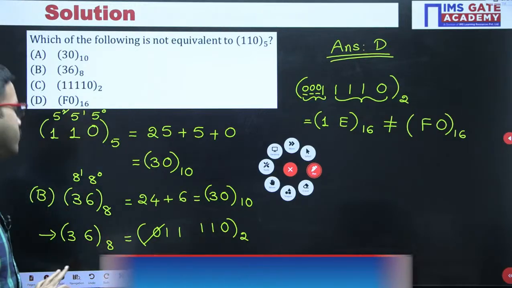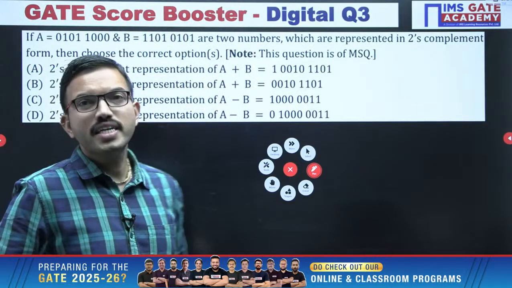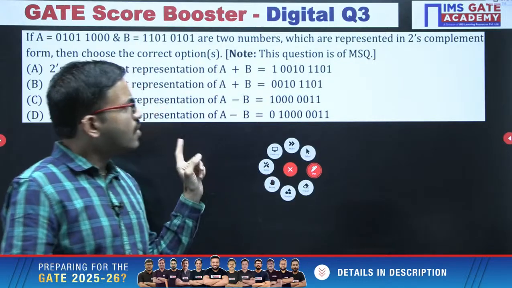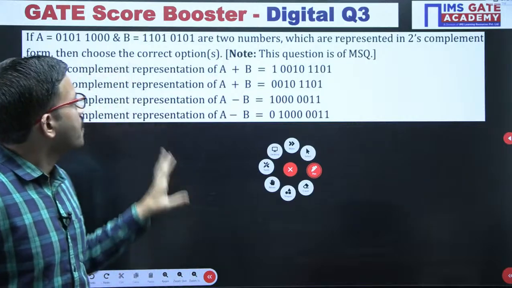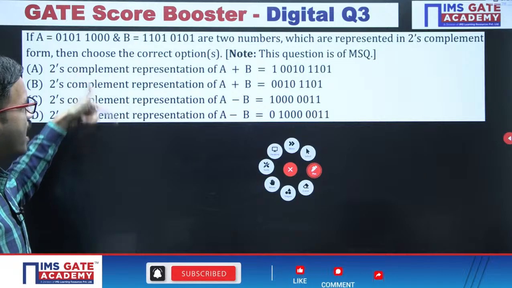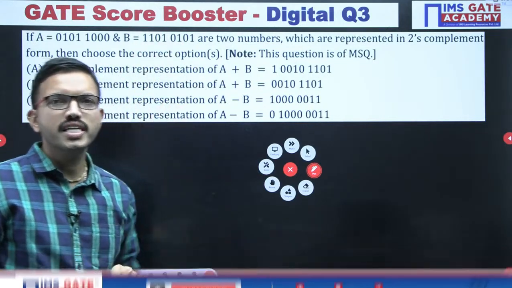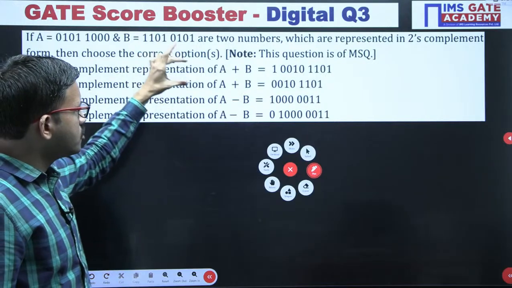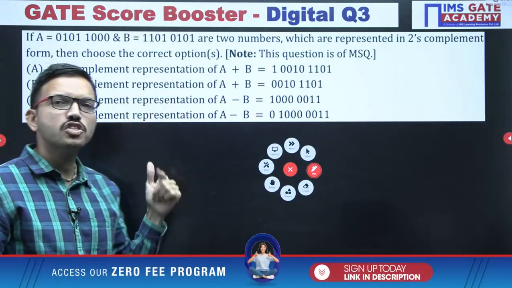I hope it is clear for everyone. Next question, a very interesting one. This is the question regarding 2's complement. This is a very, very important concept for all four branches: EC, electrical, instrumentation, computer science. In this question you have a number A, a number B, and four choices, among which 2 choices are regarding A plus B and 2 choices regarding A minus B. So definitely you can expect that among these 2 choices at most 1 choice can be correct.